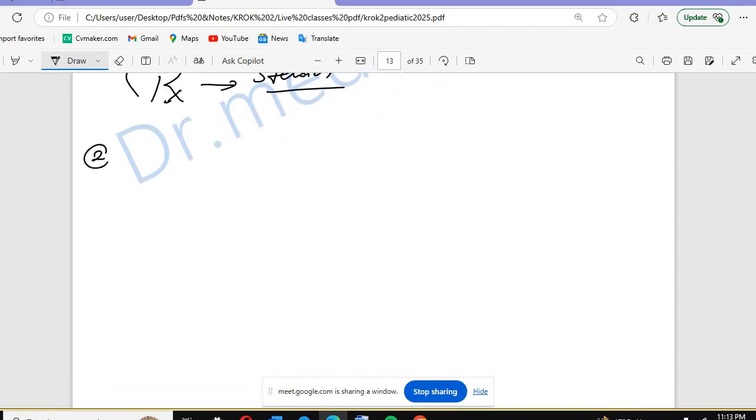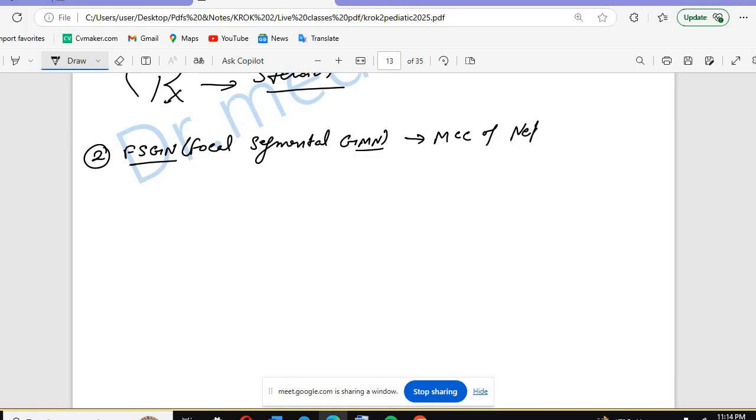The next one we will have is focal segmental glomerulonephritis. Not streptococcal, focal segmental glomerulonephritis. This is the most common cause of nephrotic syndrome in adults.